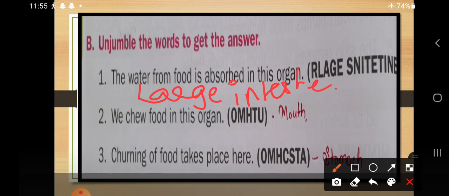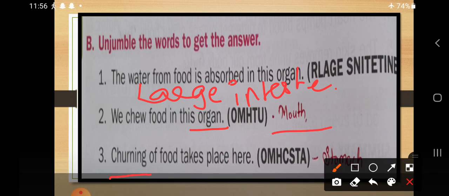Second one is, we chew food in this organ. So we are chewing the food from which organ? Whether we are chewing the food from our mouth? Yes. So the answer is mouth. MOUTH.